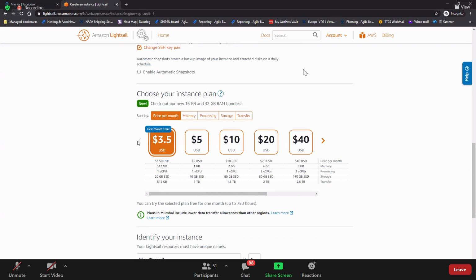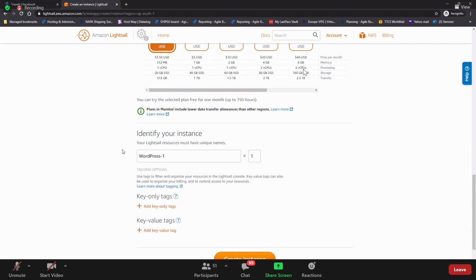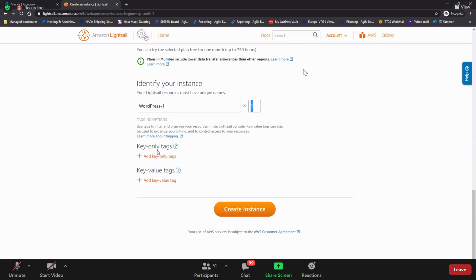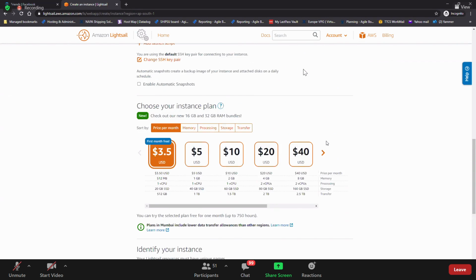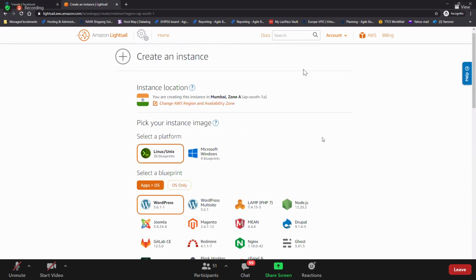So here, let me go with the first one. And here you have identify your instance, right? Identify your instance meaning the instance name. I call it WordPress, and you can launch multiple instances here and give the key tags and all. Guys, do you understand this page, how to launch, how to create an instance?